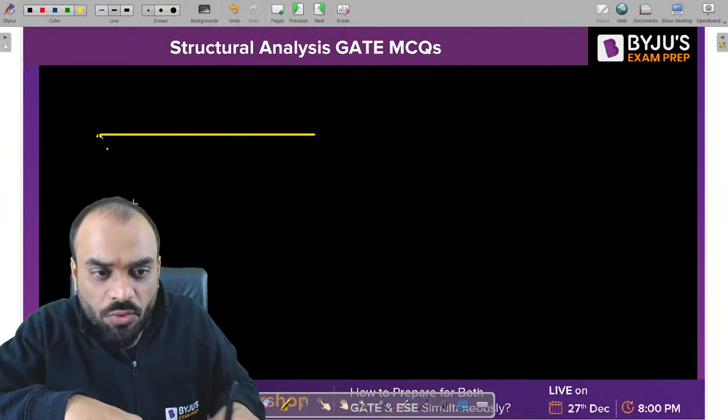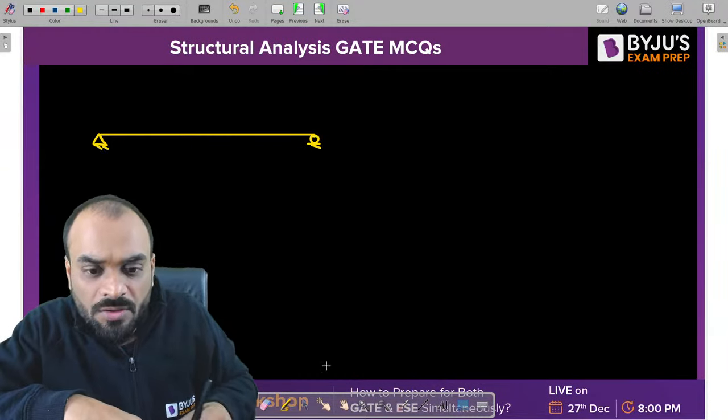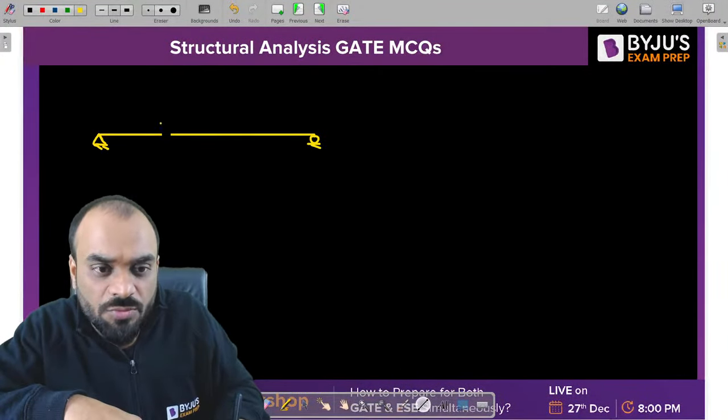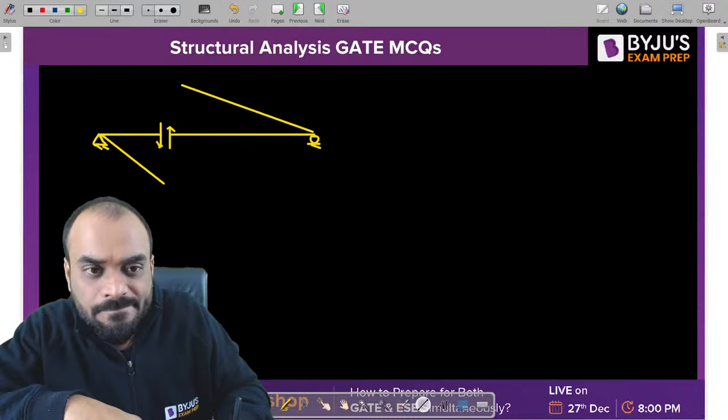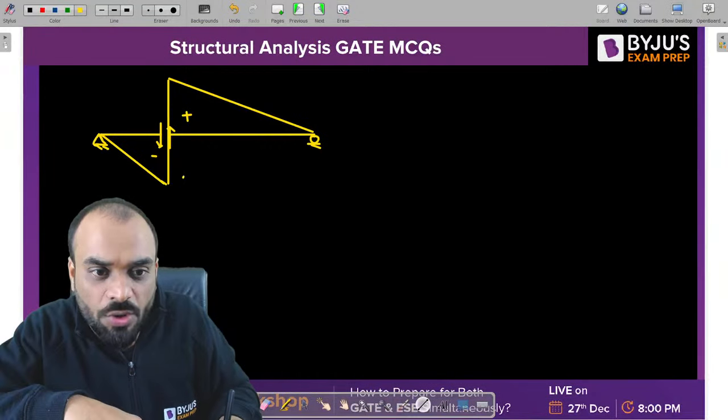You know, guys, what is the procedure to draw it? Use the Mueller-Breslau principle. Kindly break it. The left portion should move downward and the right portion upward. So this will be our ILD. This is negative. This is positive. What is this ordinate? A by L.